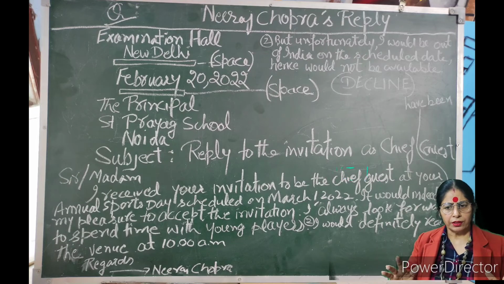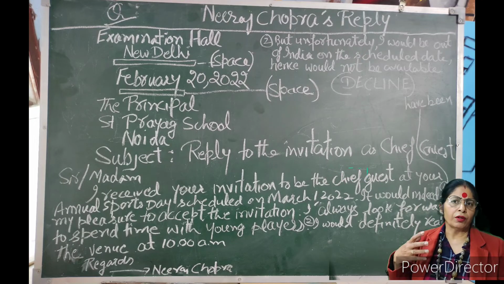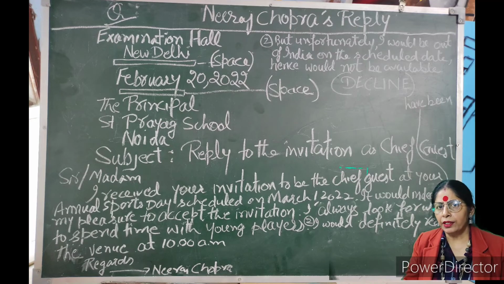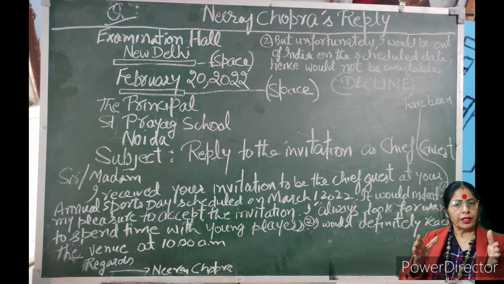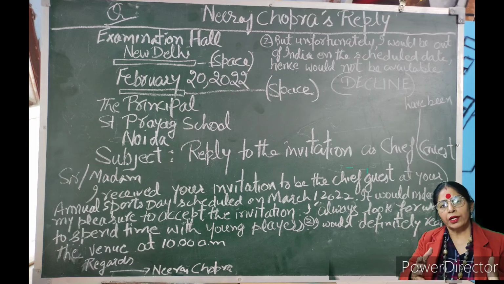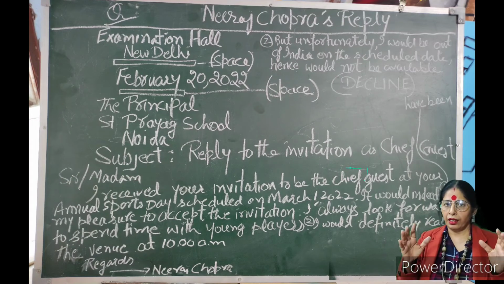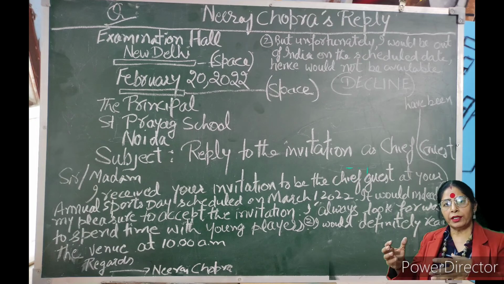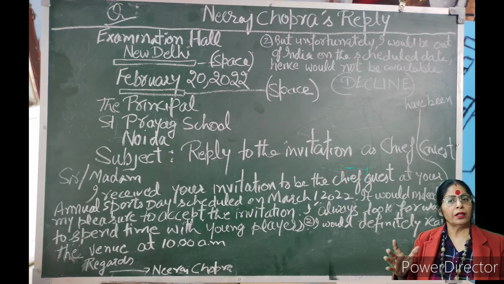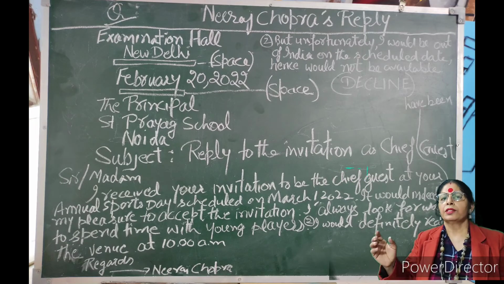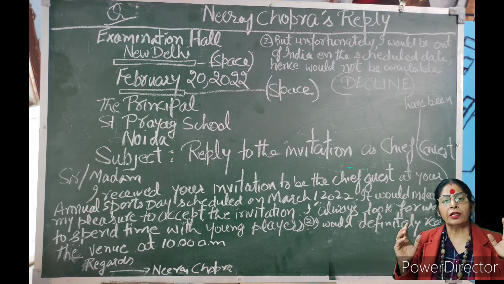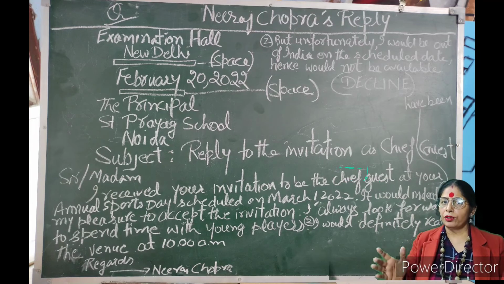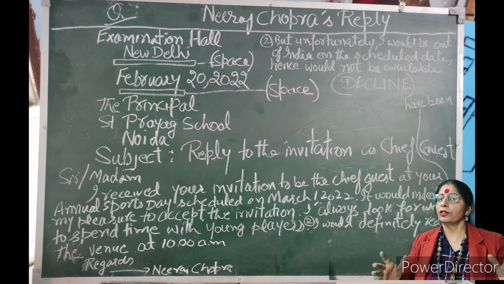The same thing you have to write up to this: I always look forward to spending some time with the budding talents. This much you write. Now here you add the last line, because if you are accepting, your last line would be, I would definitely reach the venue. This is your last line if accepting. But if you are declining, then your last line would change.